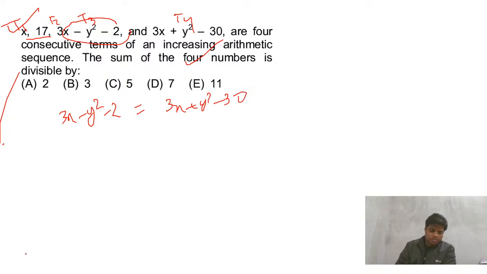No, that will not help. We have to go by the traditional approach.